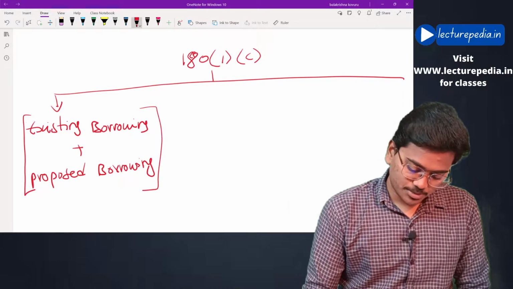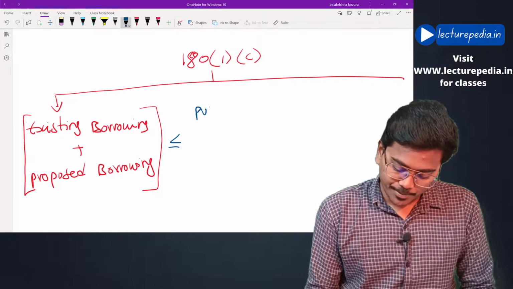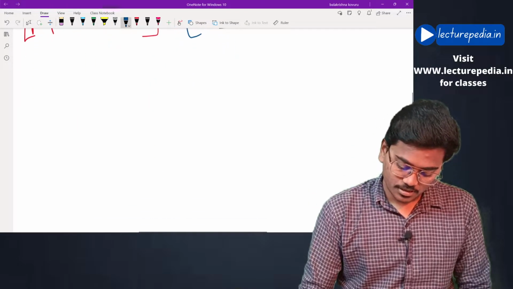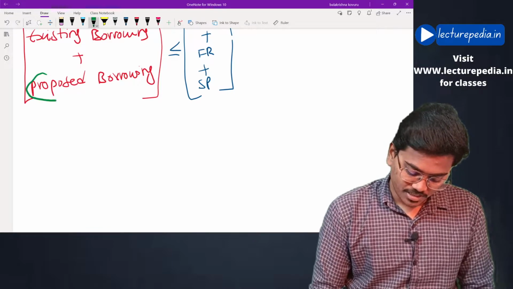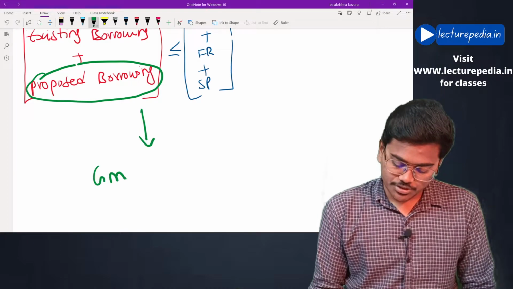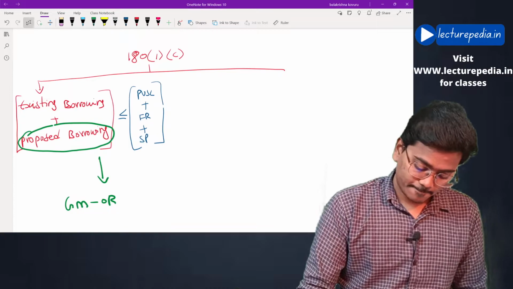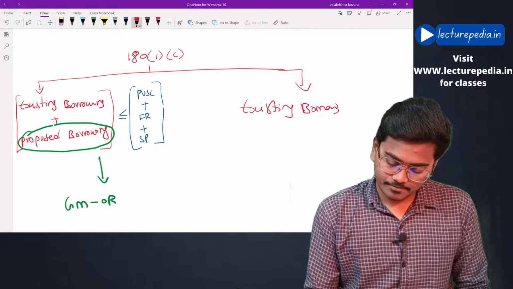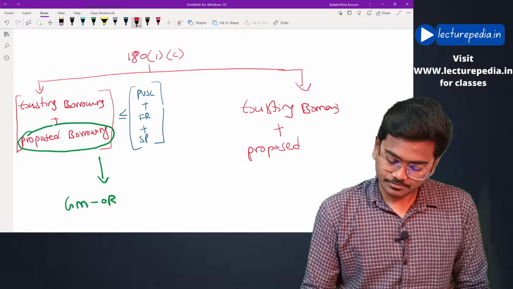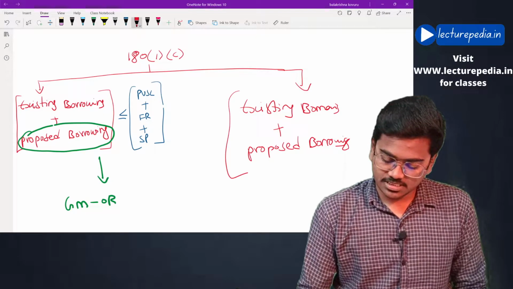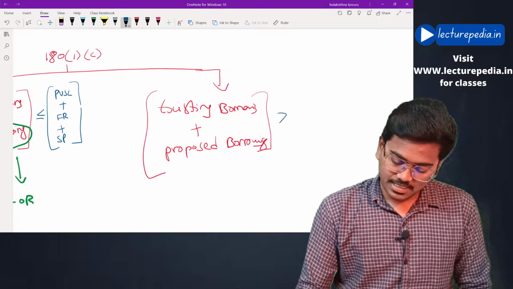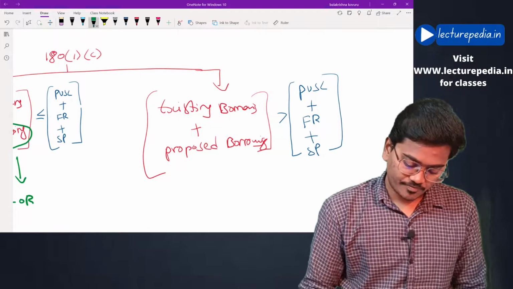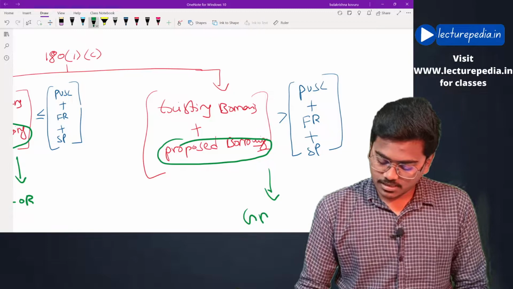Now if existing borrowings plus proposed borrowings are less than or equal to paid up share capital plus free reserves plus securities premium, in this case for raising these proposed borrowings, the company requires general meeting ordinary resolution, whereas second condition, if existing borrowings plus proposed borrowings are greater than paid up share capital plus free reserves plus securities premium, in this situation for raising these proposed borrowings, the company requires general meeting special resolution.